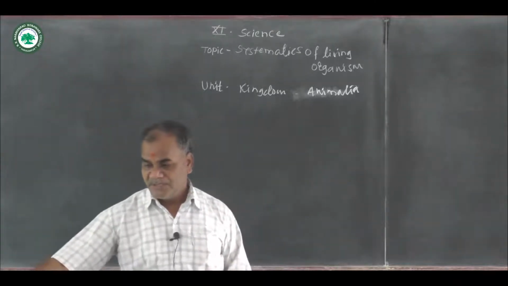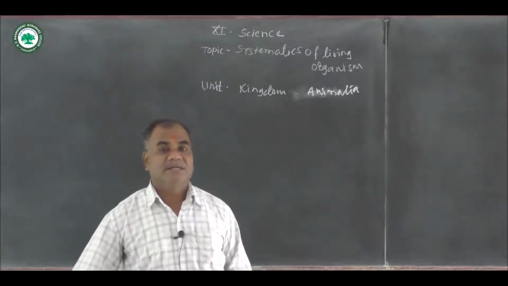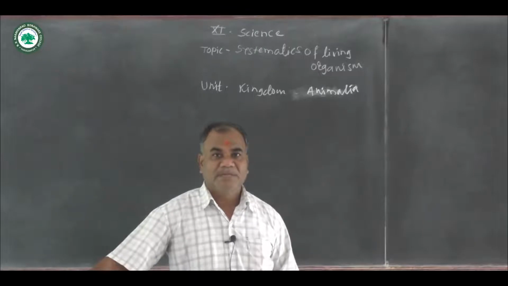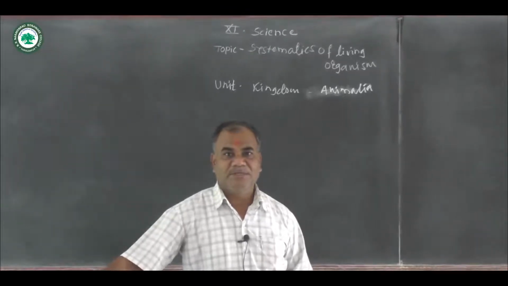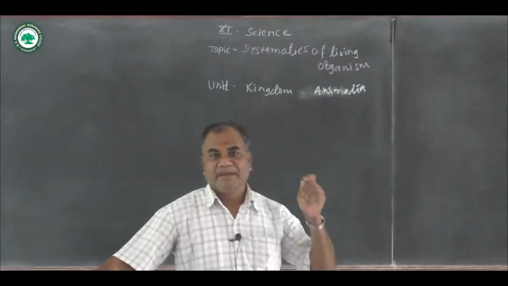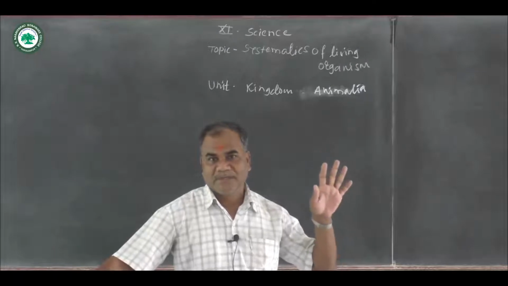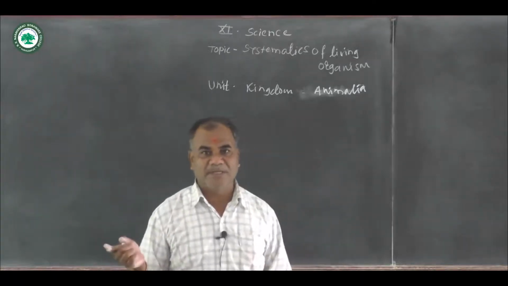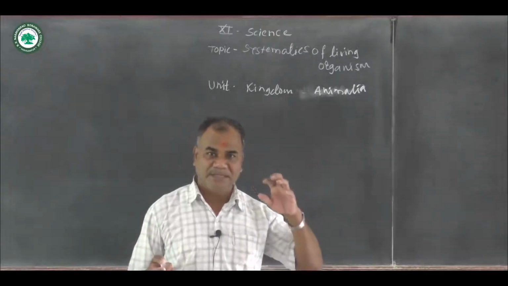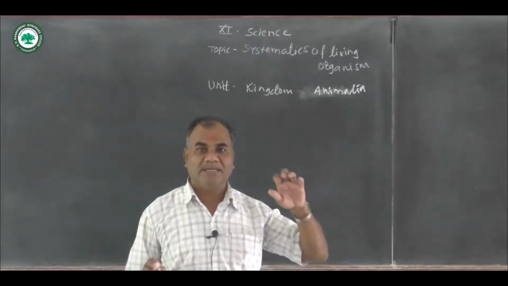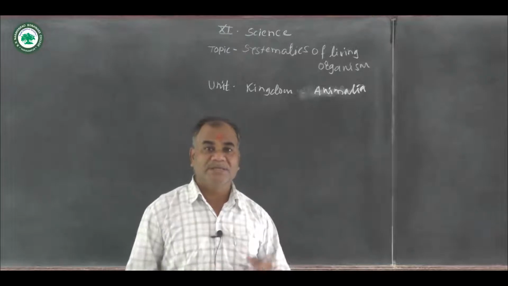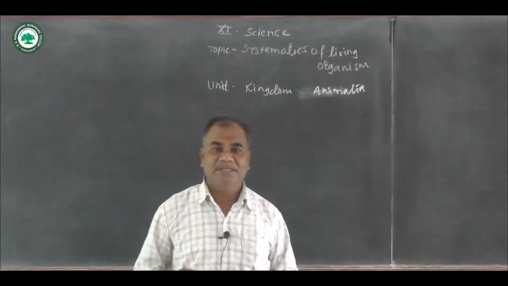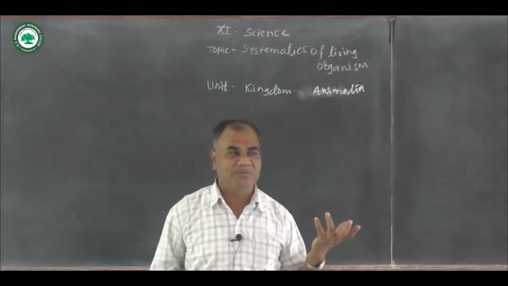So if we see these animals, Kingdom Animalia, they are a very huge group, but the mode of nutrition will be the heterotrophic mode of nutrition. What is meant by heterotrophic mode of nutrition? The lack of chlorophyll pigment. The chlorophyll pigment is absent in Animalia, so they cannot synthesize their own food material. So the mode of nutrition is heterotrophic, that is the holozoic mode of nutrition.